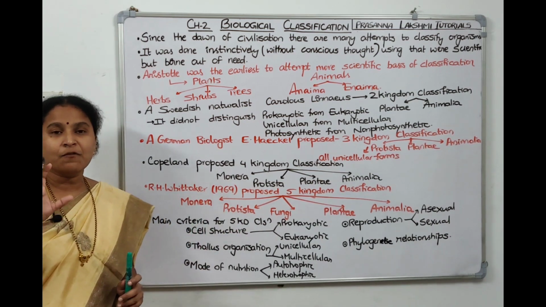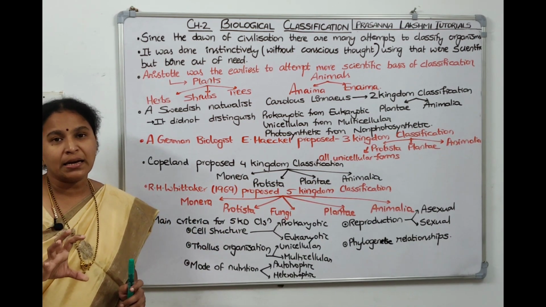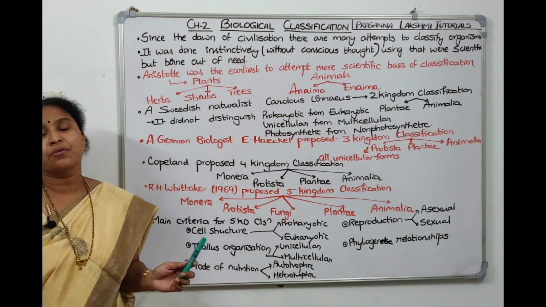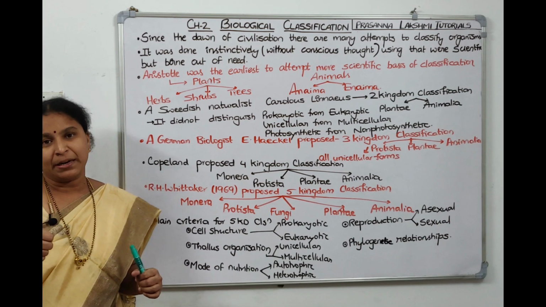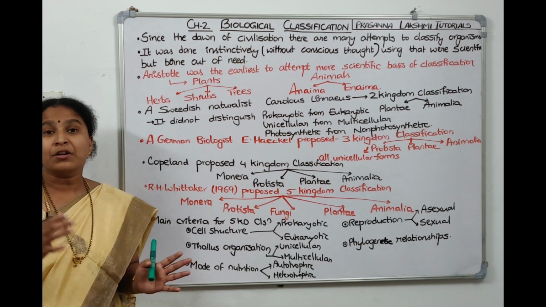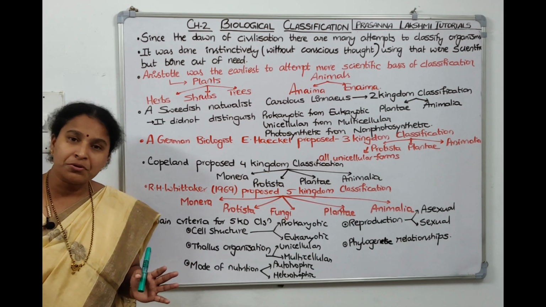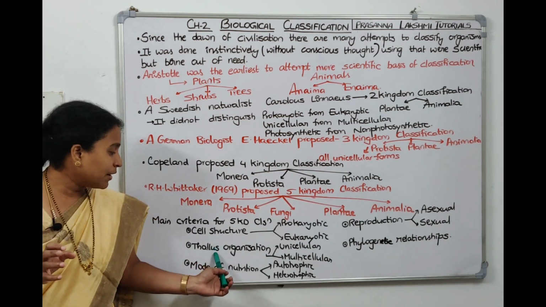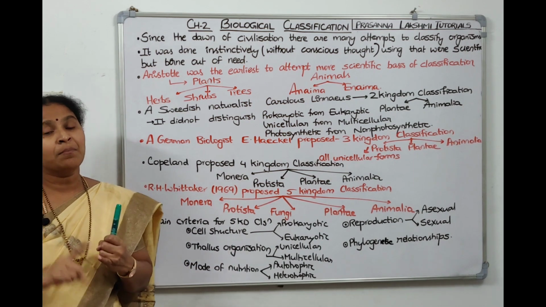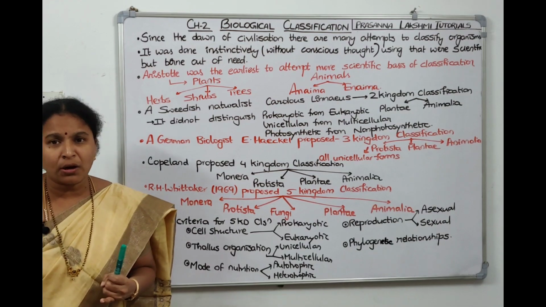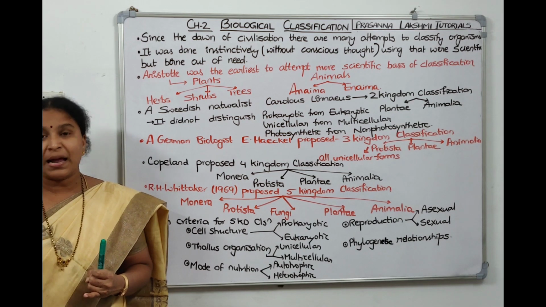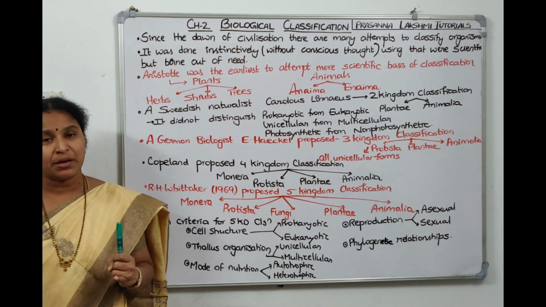Now he has taken 5 main criteria to classify the organisms under 5 kingdoms. The first one is cell structure, whether it's a prokaryotic or eukaryotic cell structure. Pro means primitive, karyon means nucleus. If they have a primitive type of nucleus, prokaryotic. If they have a true nucleus, eukaryotic. The second one is thallus organization, whether they are unicellular or multicellular. Monera includes unicellular prokaryotic organisms. Protista includes unicellular eukaryotic organisms. Fungi, Plantae, Animalia include multicellular eukaryotic organisms.